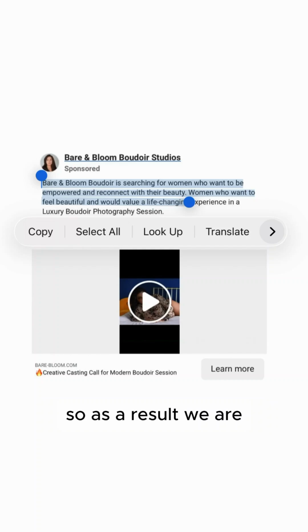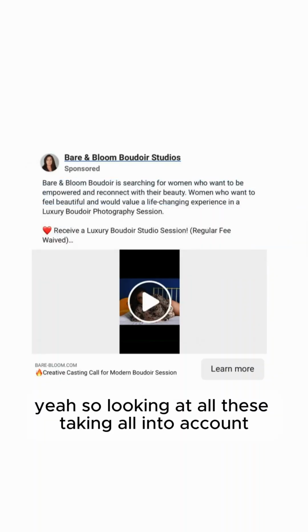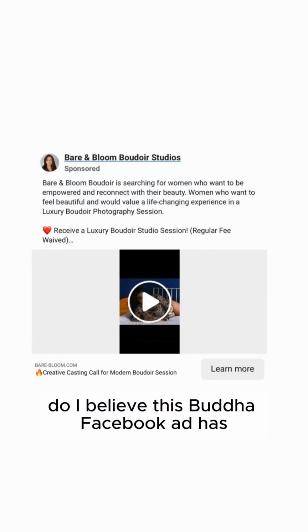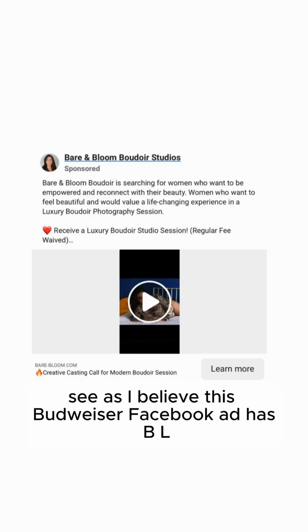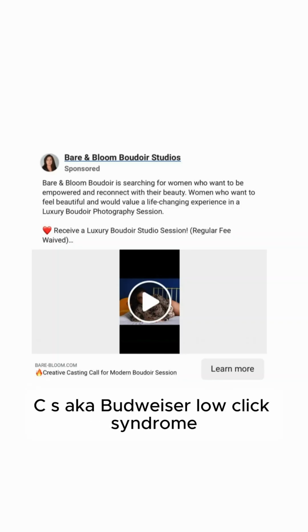So looking at all these, taking all into account, do I believe this Boudoir Facebook ad has a unique CTRL under 6%? Yes, I do. So yes, I believe this Boudoir Facebook ad has BLCS, aka Boudoir low click syndrome.